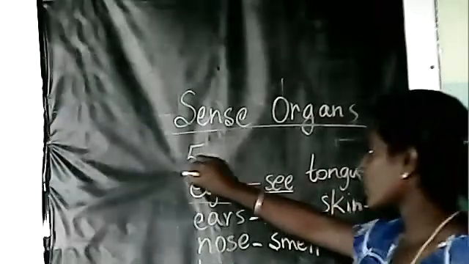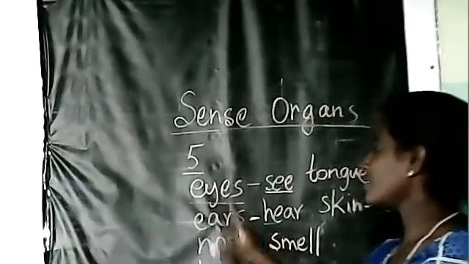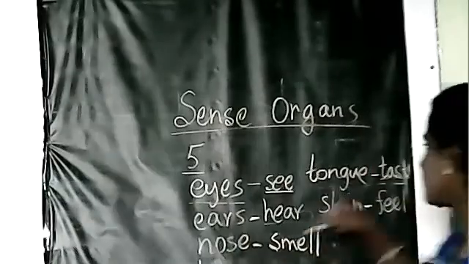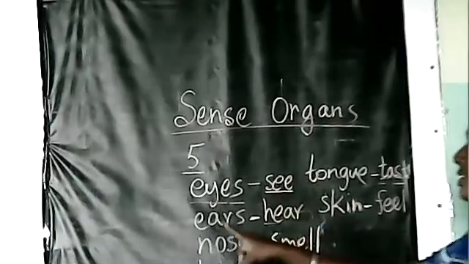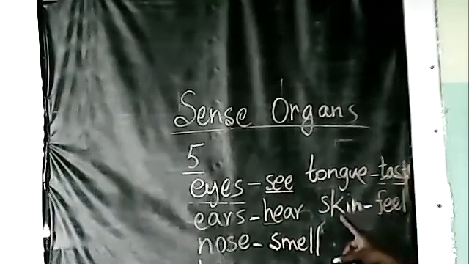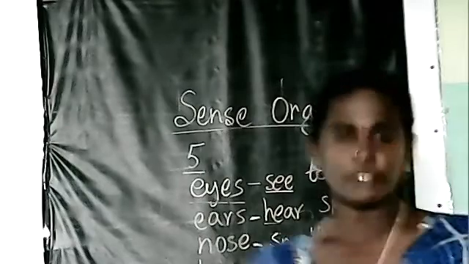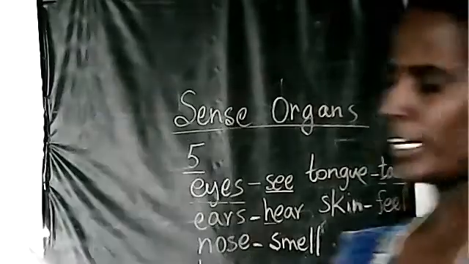So how many sense organs are there? There are 5 sense organs. They are eyes, ears, nose, tongue, and skin. Eyes are used for seeing, ears for hearing, nose for smelling, tongue for taste, skin for feeling. These are the 5 sense organs we have learnt. Now, you have to revise all these pages: sense organs, smell, hear, taste, feel.